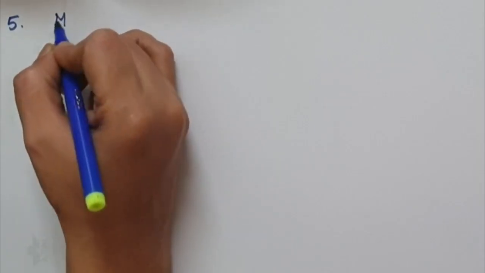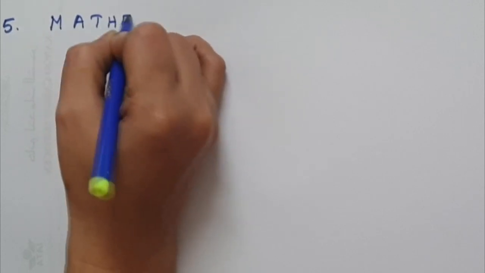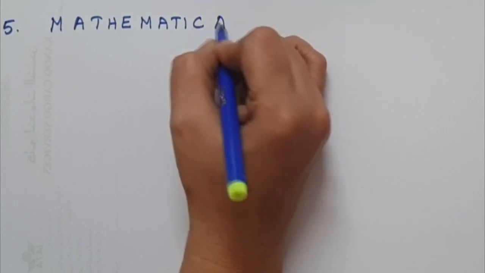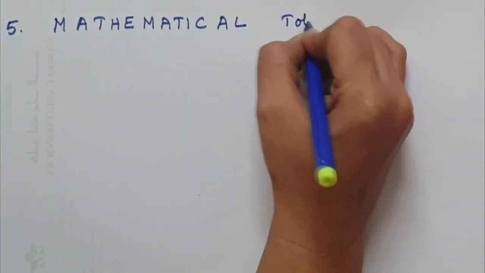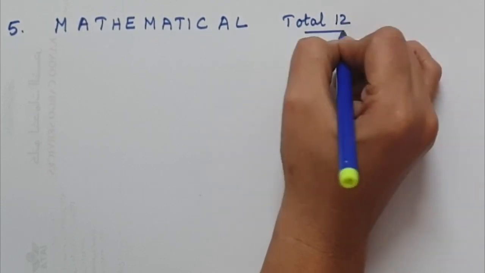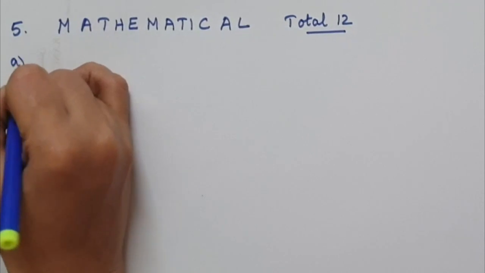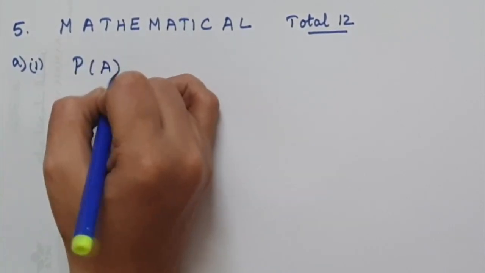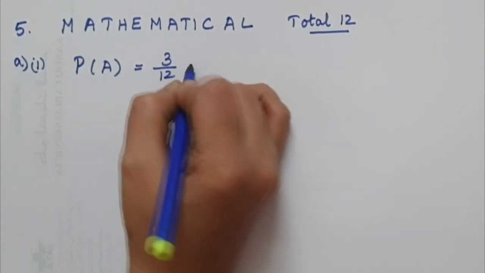Now we have mathematical. Total of 12 letters are there. So now the first part, probability of A: 3 A's are there, so it is 3 over 12.